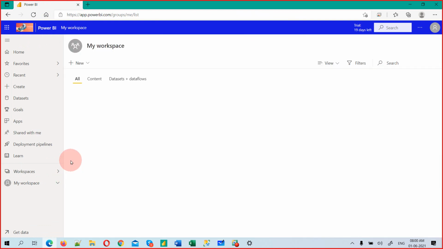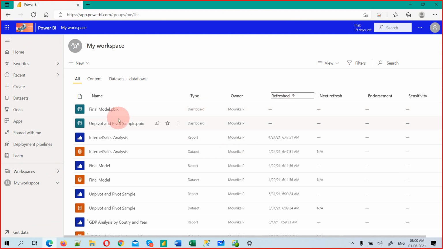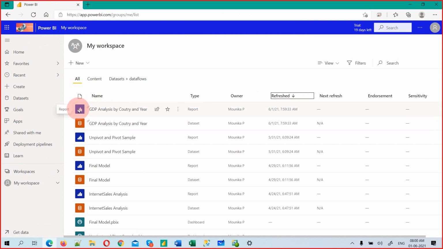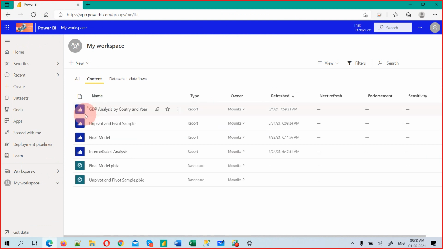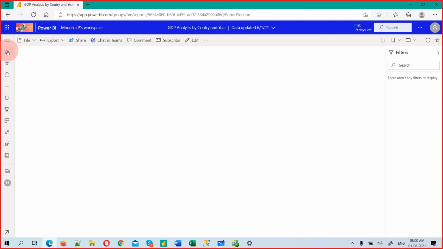My Workspace is actually opening, and you see the refresher, the latest one, the final model. What is the GDP? Where is my GDP? Yeah, this is GDP. So this is the report. The blue one is the report, and if you want to see in the content, you see blue, and this is a dashboard. Okay, we will talk about the dashboard later, but GDP analysis by country. And here you can just turn this off.